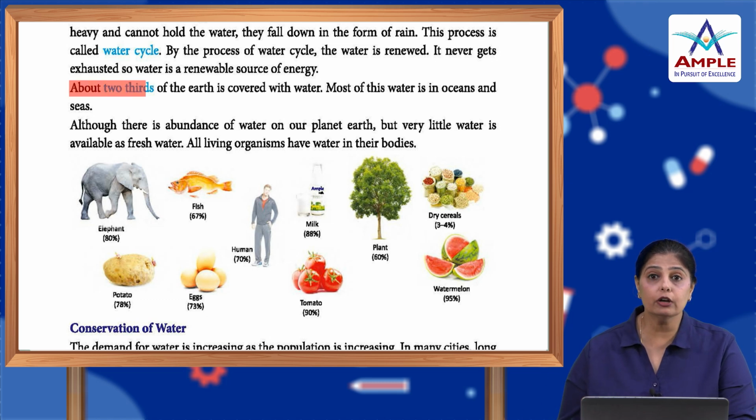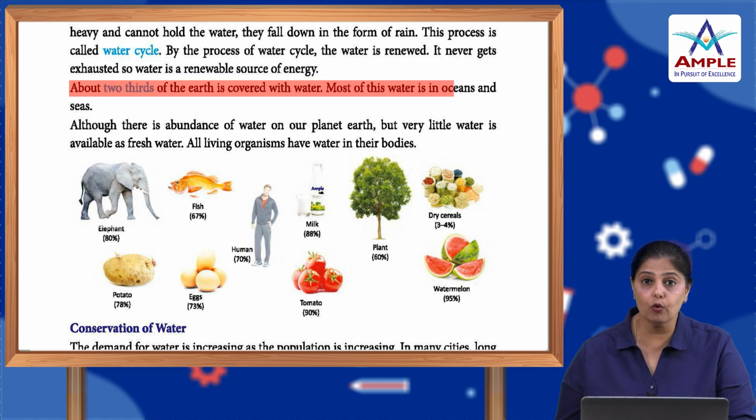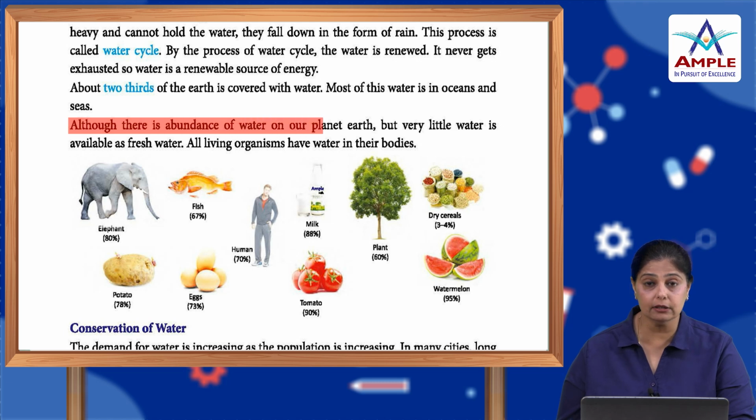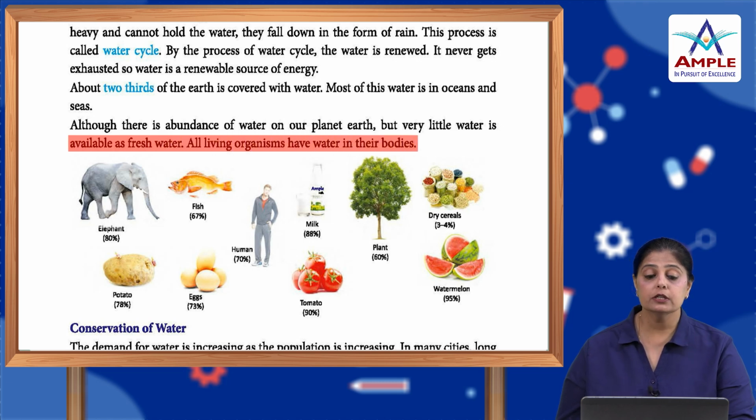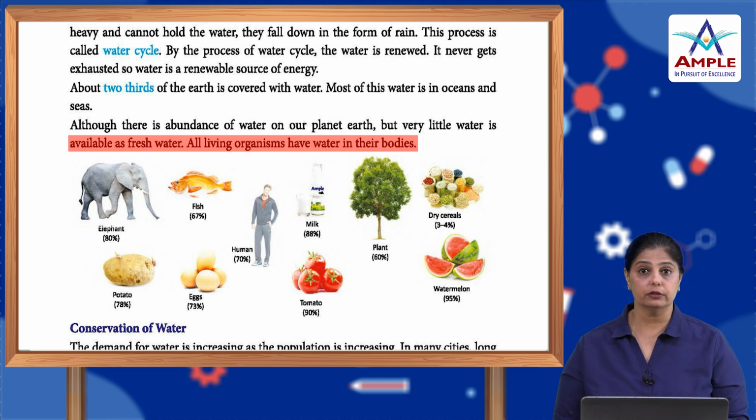Now, about 2/3 of the earth's surface is covered with water. Most of the water is in the oceans and seas. Although there is an abundance of water on our planet Earth, very little water is available as fresh water. All living organisms have water in their body. For our survival, the water we drink or use for any other activity is fresh water.